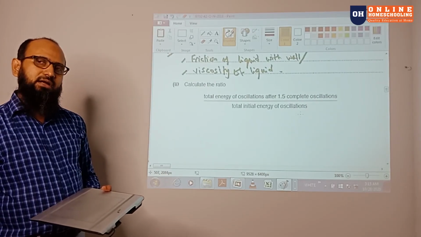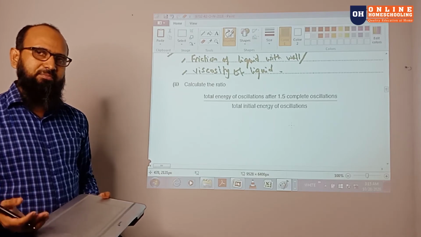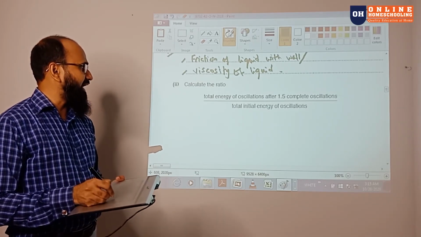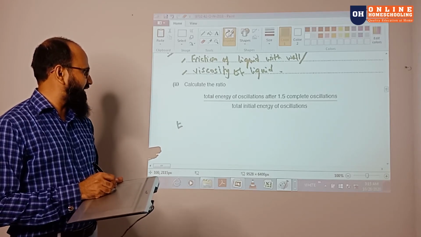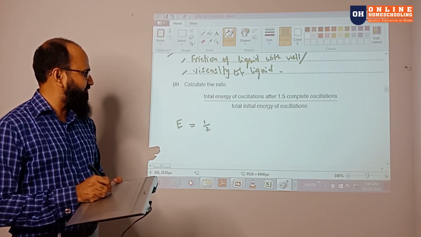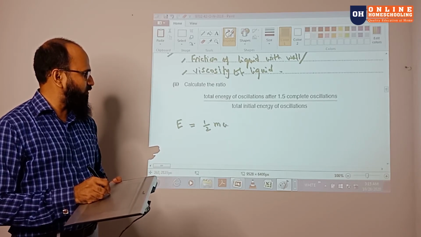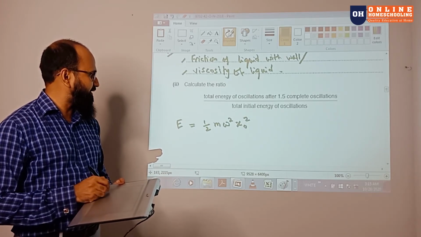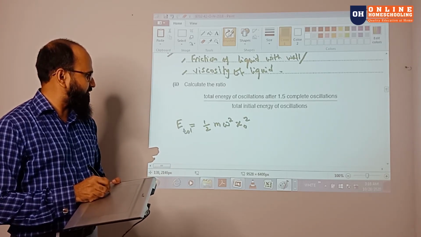Now they talk about the total energy after completing this one. In oscillation lecture number 2, we talked about the energy over there. The total energy, we wrote the equation as half m omega square times the maximum amplitude square. That is the total energy.